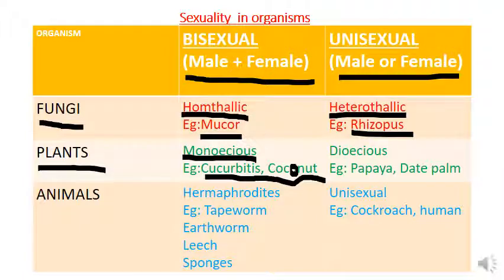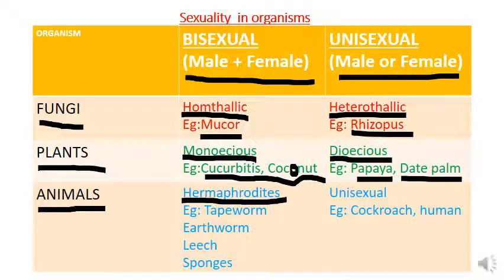Then second one is dioecious plants. So in the plant, if the male gamete is produced by one plant and the female gamete is produced by another plant, this condition is called dioecious condition. Examples are papaya, date palm, and others. They are dioecious plants. So in monoecious plants, both the male and female gamete are produced by the same plant, whereas in dioecious plant, the male gamete is produced by one plant and female gamete is produced by another plant.